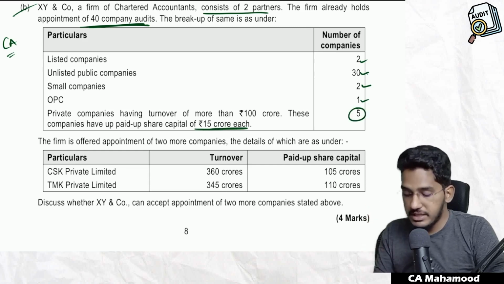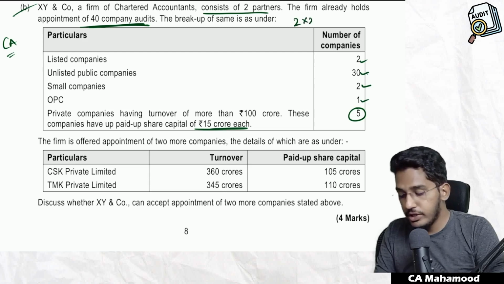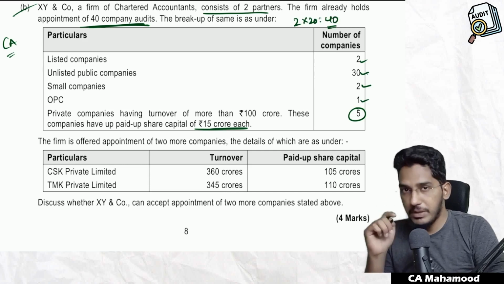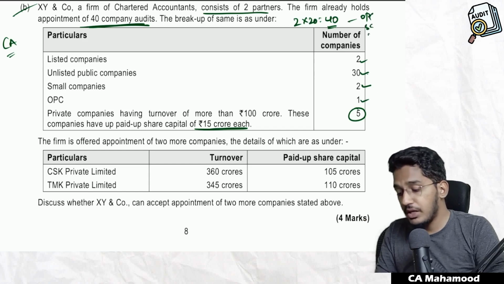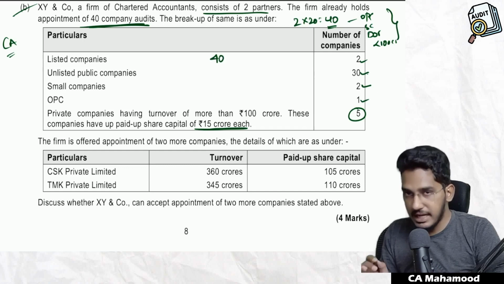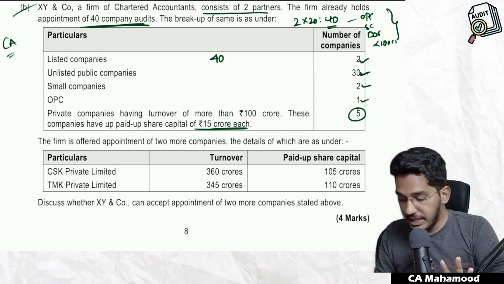First of all, how many partners does this firm have? 2 partners. 2 partners means how many audits can they do? 2 into 20, 40 audits they can do. But in the ceiling limit, certain companies will not be included. Which companies will not be included in the ceiling limit? One person company, small company, dormant company and a private company having paid up capital of less than 100 crore rupees. These companies will not be counted in the ceiling limit. So they are telling currently 40 companies they are having. These 2 will be counted in the ceiling limit. 30 companies also will be counted.